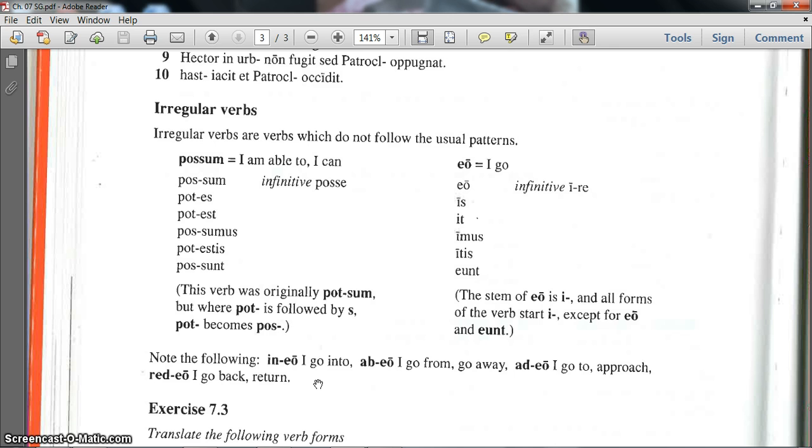So that's the deal with irregular verbs. Keep in mind that possum is often used with another verb to say what you can do. And note that eo, ire is most often used in its infinitive form. So you could actually use them together to say I am able to go by saying ire possum. So now you know a little bit more about the irregular verbs and what they're about.